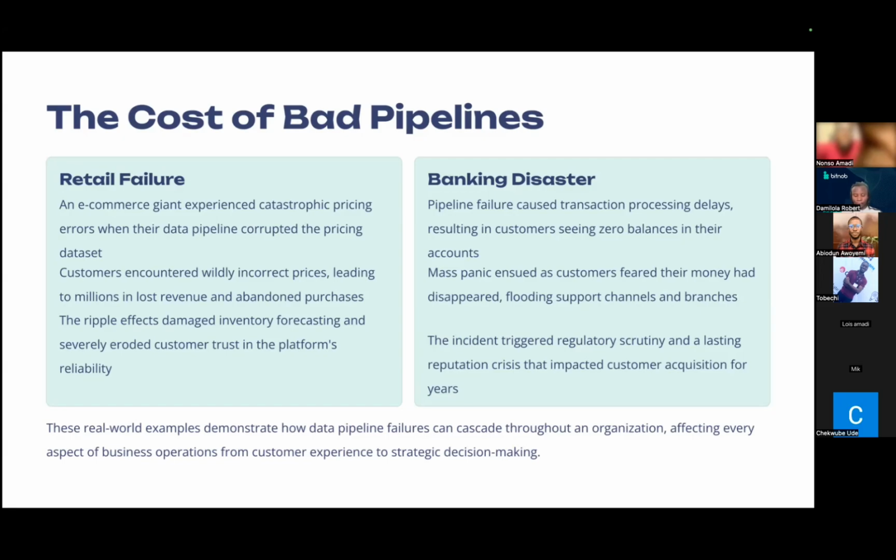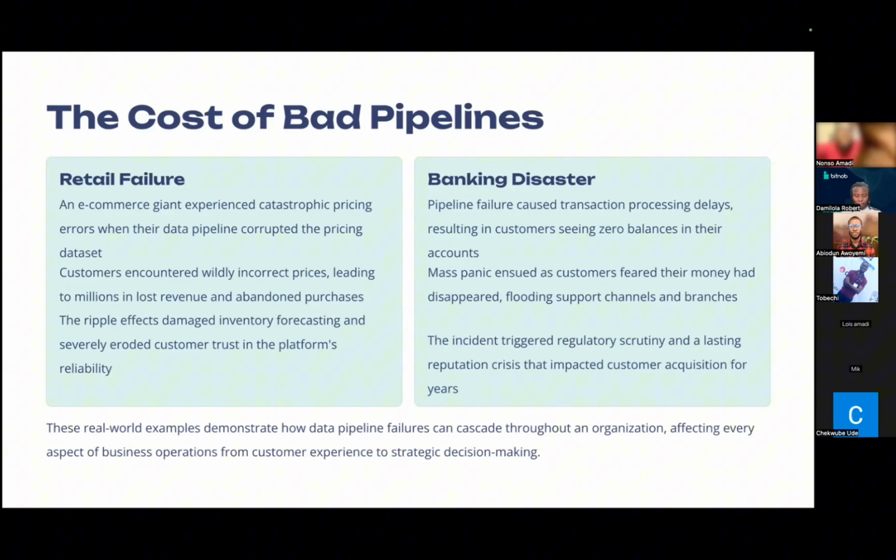The ripple effect is that they had damaged inventory forecasting and severely eroded customer trust in their platform's reliability. So basically what happened was that there was a pipeline that usually updated the pricing on the e-commerce website.